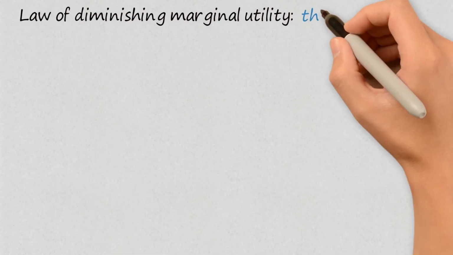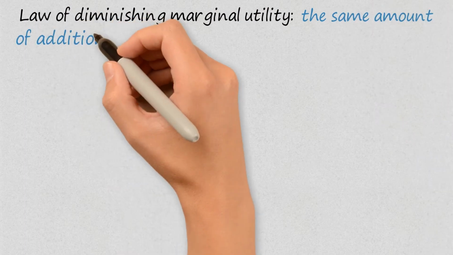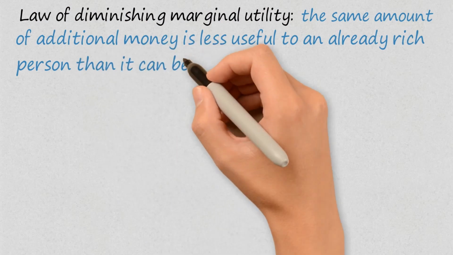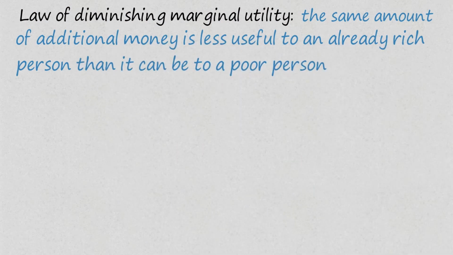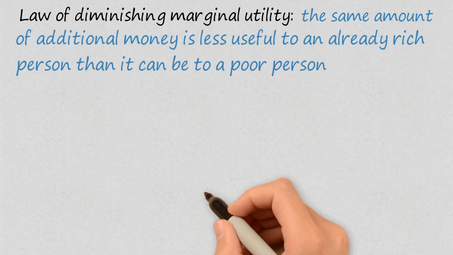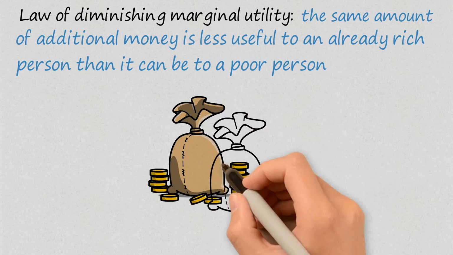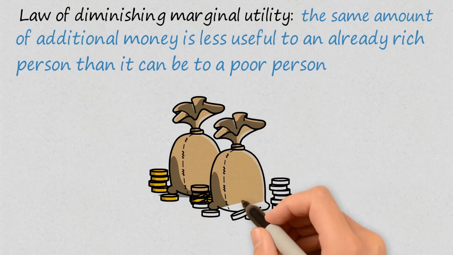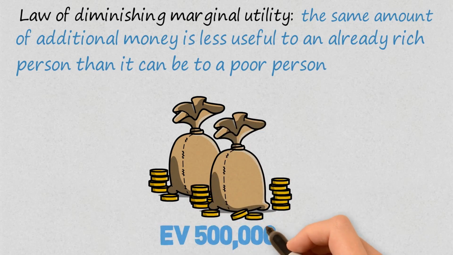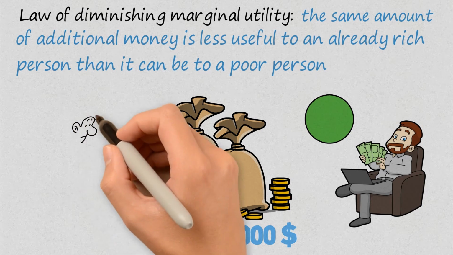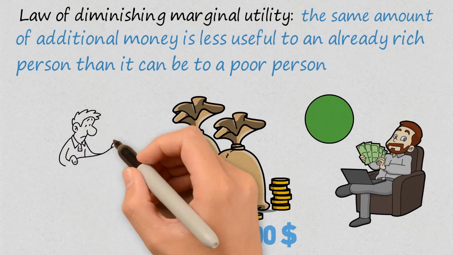In this case, the same amount of additional money is less useful to a wealthy person than it is to a poor person. What does this mean? Let's assume for a moment that we have a net worth of $500,000. In this case, the additional $100,000 we'd receive by pressing the red button wouldn't change our life much, so we'd feel freer to make the mathematically correct choice, which is to press the green button with an expected value of $500,000.